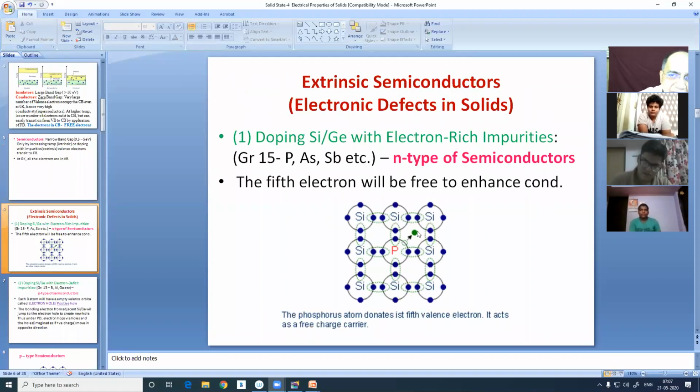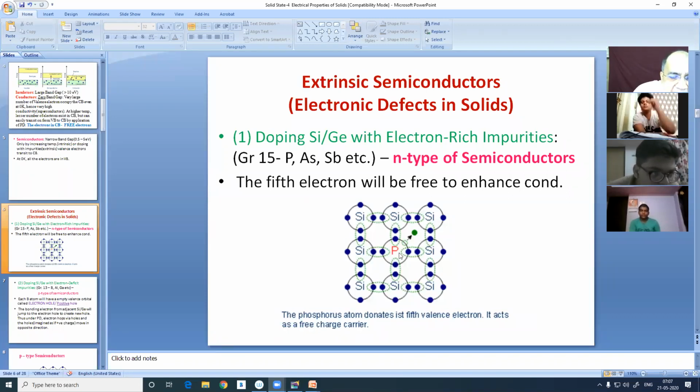Now, see what happens when you dope silicon or germanium. These are the real virgin semiconductors, but of no use unless they are converted to extrinsic. What happens to those semiconductors when doped with any group 15 element like phosphorus, arsenic, antimony? Now see, all of you see, here is a phosphorus atom replacing a silicon atom.